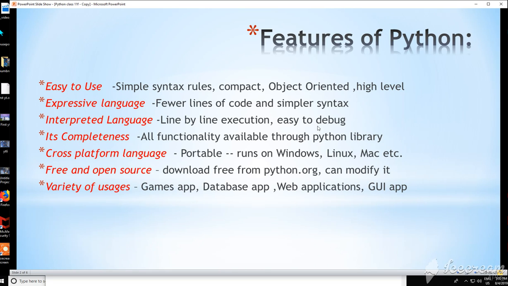It is a cross-platform language, that is, it is portable. It can run on Windows, Linux, Macs, etc. It is free and open source. It can be downloaded free from python.org. It has a variety of usages: games, databases, web apps, GUI (graphical user interface) apps, everything can be developed.